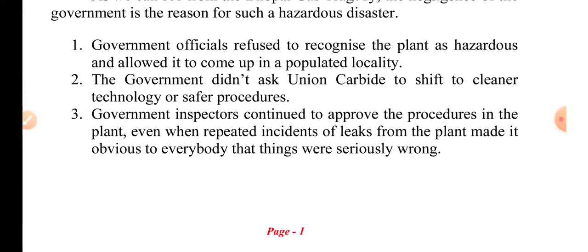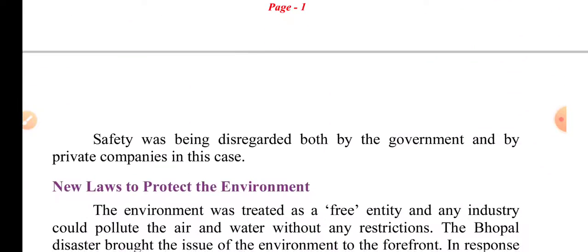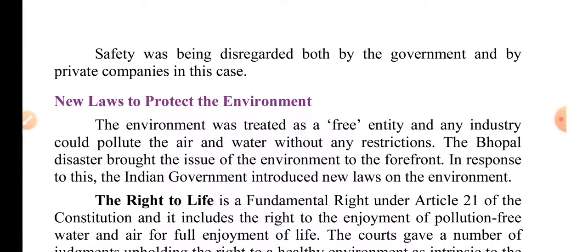Government officials refused to recognize the plant as hazardous and allowed it to come up in a populated locality. The government didn't ask Union Carbide to shift to cleaner technology or safer procedures. Government inspectors continued to approve the procedures in the plant even when repeated incidents of leaks from the plant made it obvious to everybody that things were seriously wrong. Safety was being disregarded both by the government and by private companies in this case.